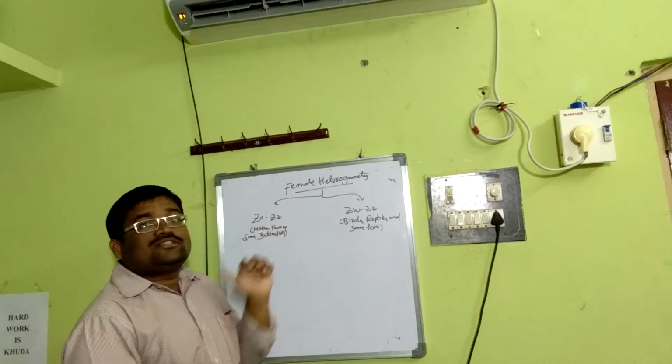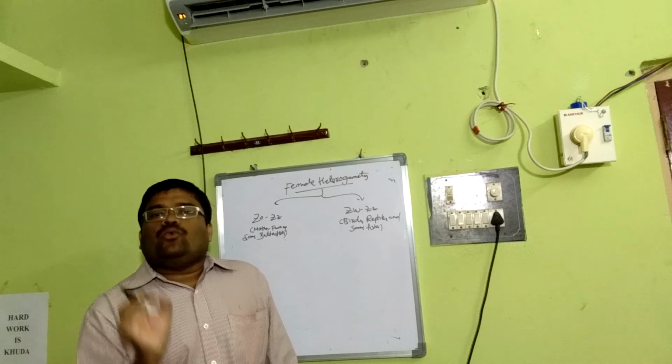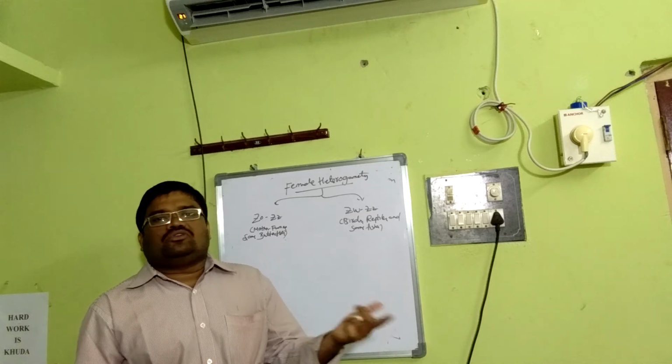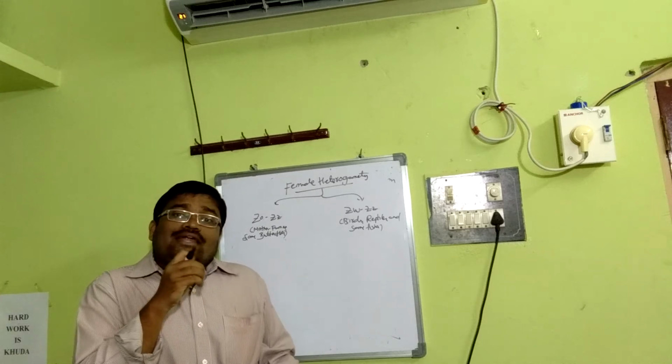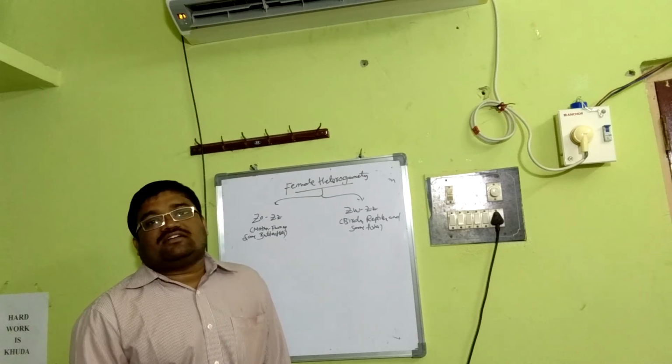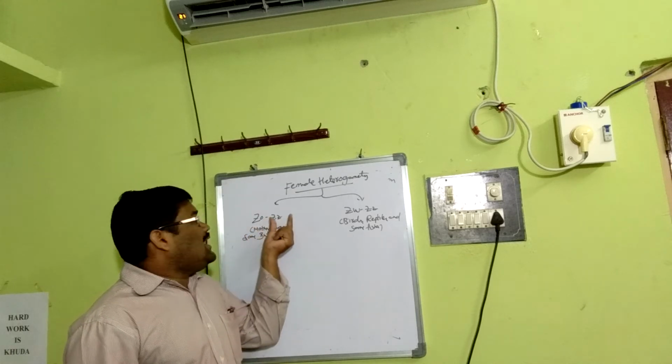Here is the same concept, ZO, ZZ. That means two different kinds of ova are present, one with Z chromosome and one without any sex chromosome. So the unpaired Z chromosome is a crucial factor in determining the sex.